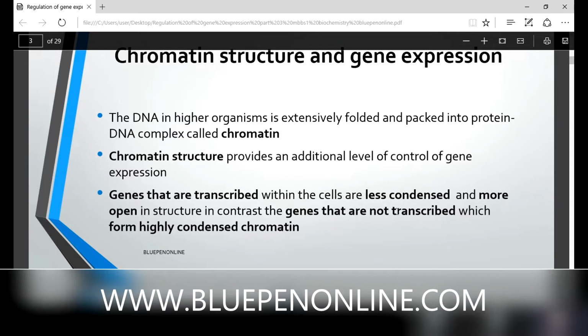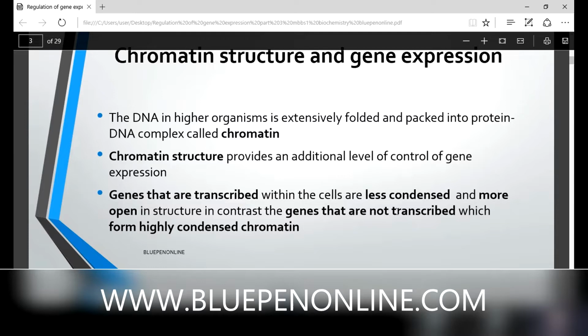Chromatin structure and gene expression. The DNA in higher organisms is extensively folded and packed into protein. This DNA-protein complex is called chromatin. Chromatin is a protein-DNA complex. What is the role of chromatin? This chromatin structure provides an additional level of control of gene expression. It is not just packed or folded, it is folded and packed for a purpose.